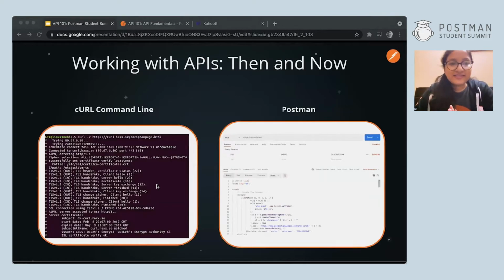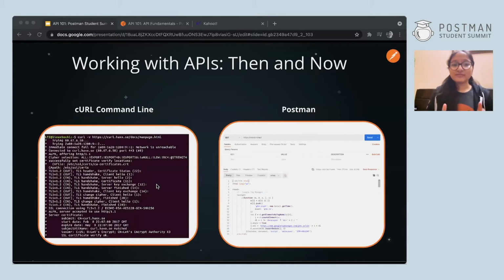If you see the slide, you can see two pictures over here. The picture on the left, which is written in curl command line, is how APIs were used or written before Postman came into the picture. Of course, as you can see, it was very difficult to use and understand, especially for a beginner. But with Postman, you can see how the UI is so much better, and most of the things can be done using simply a click of a button.